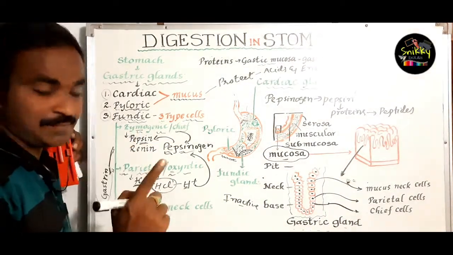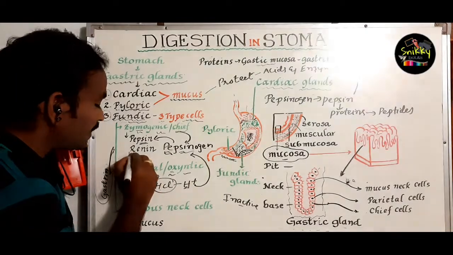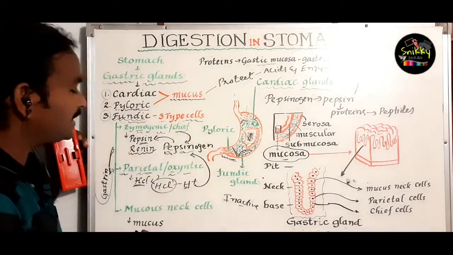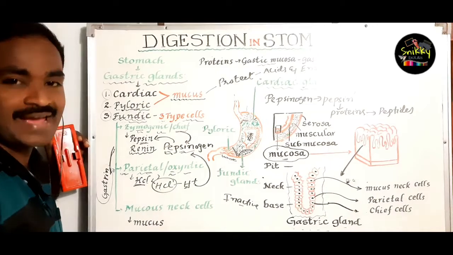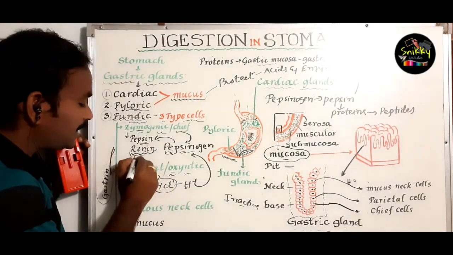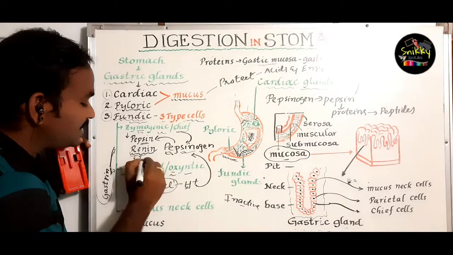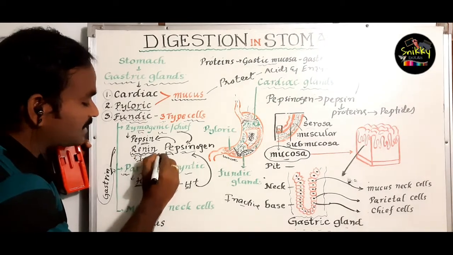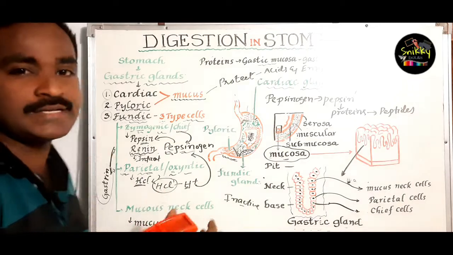This is one enzyme. And another enzyme is renin, also secreted from the zymogenic glands. Usually this renin is secreted in infants or children or toddlers.